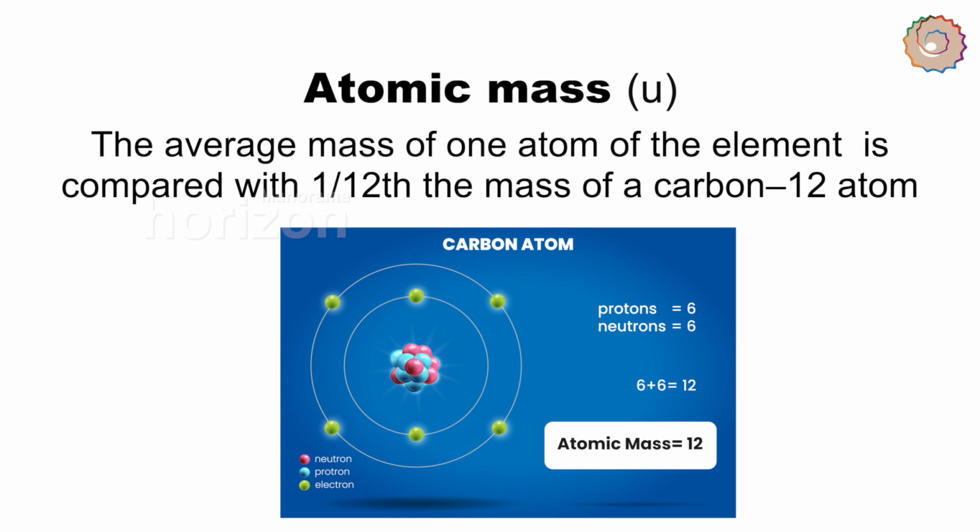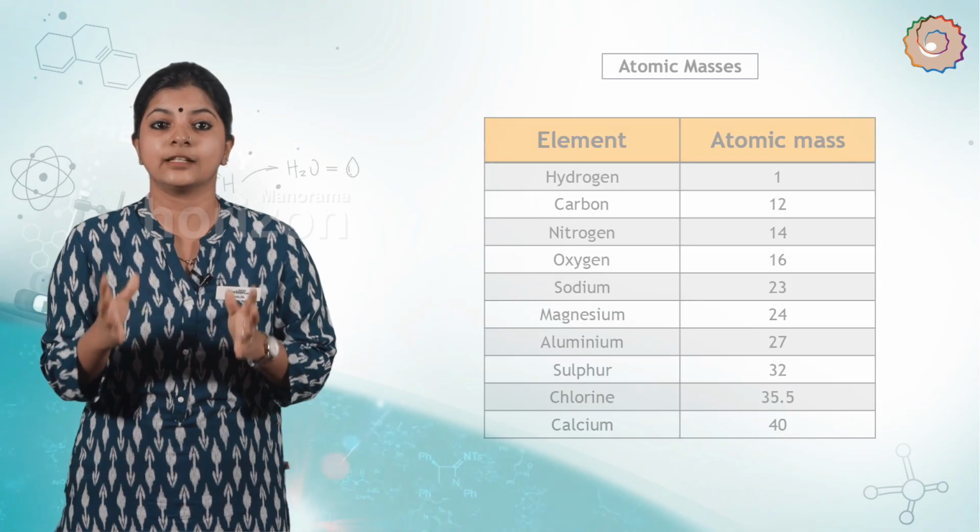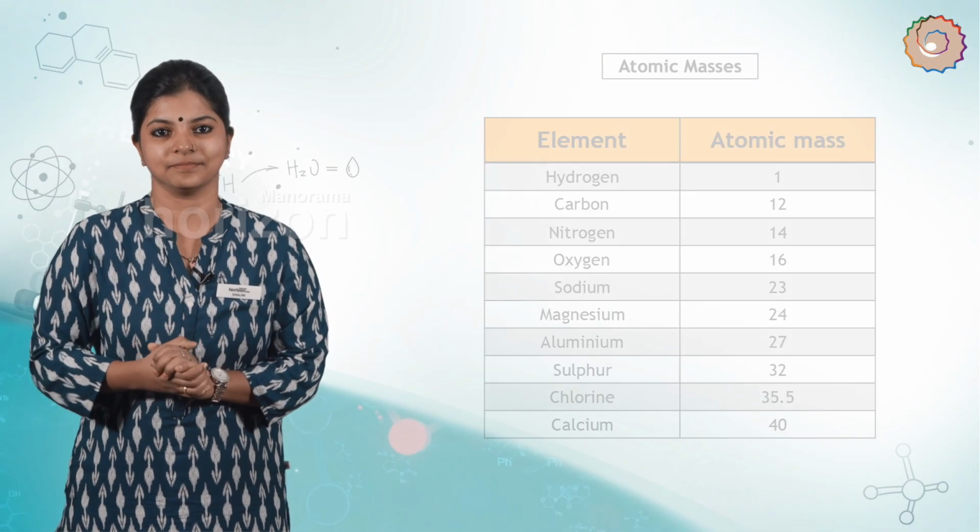The atom which is considered as a standard atom for comparing the masses of other atoms is the carbon-12 atom, whose atomic mass is 12 u, where u is called the atomic mass unit. So 1 atomic mass unit is 1/12 the mass of a carbon-12 atom, and the atomic mass of an element is defined as the average mass of one atom of the element compared with 1/12 the mass of a carbon-12 atom. There you can see the atomic masses of a few elements.